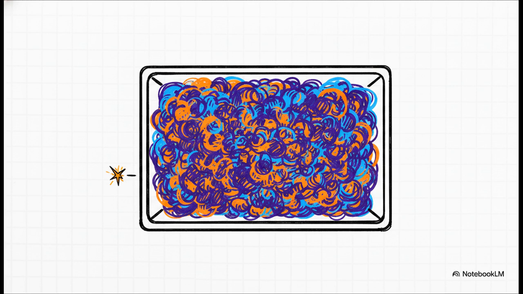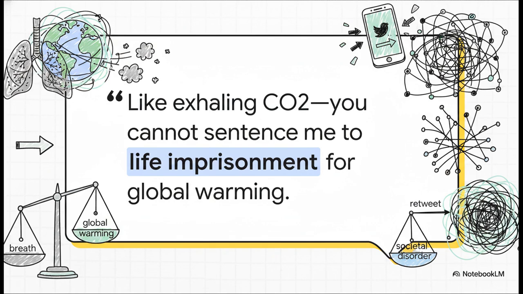Think of it like a massive room completely filled with highly combustible gas, just waiting for a single tiny spark. If a spark goes off and the room explodes, the institutional responsibility lies with whatever structural forces filled the room with gas in the first place, not the microscopic spark itself. In Dr. Chen's case, the prosecution provided absolutely no data to prove the network was inherently in such a volatile, critical state. Dr. Chen summarized this whole clash perfectly with a really visceral analogy about the massive scale of cause and effect. He stated, "My retweet is like breathing out carbon dioxide. You cannot sentence me to life in prison because the earth is warming."